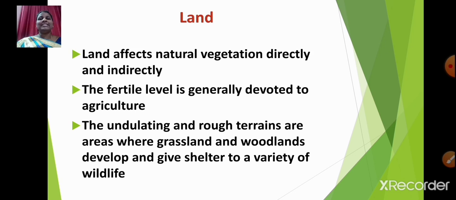The undulating, that is uneven topography, and rough terrains are areas where grasslands and woodlands develop and give shelter to a variety of wildlife. Now, in uneven topography or in rough terrains, agriculture is not at all possible. So the undulating and rough terrains are the areas where grasslands and woodlands develop and they give shelter to a variety of wildlife. I hope it is clear, students.